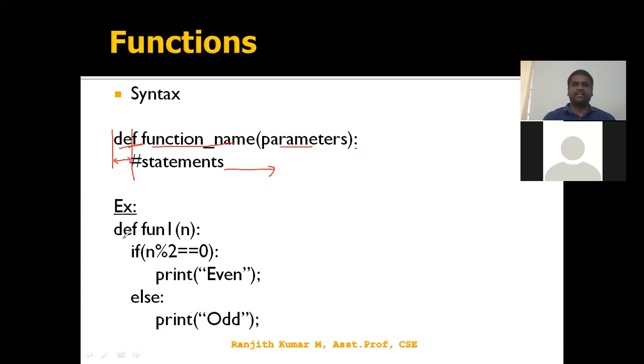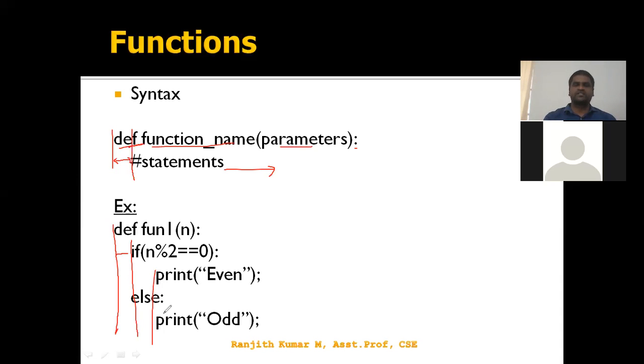See here we have an example. This is my line, and this is another line, and this is another line. Here I'm defining one function, function 1 of n, followed by a colon, followed by an indentation. The statements in the same indentation indicate that they belong to the previous line as one block, that's all.